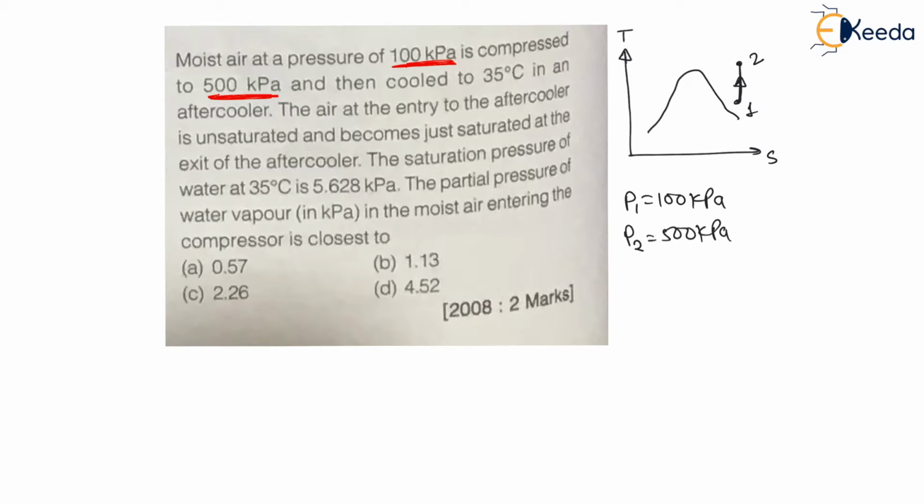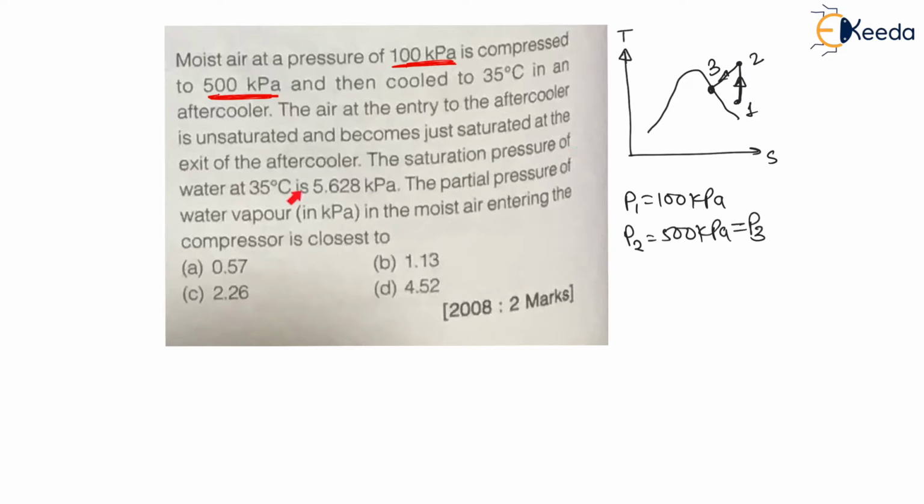And what they are saying, the air at the entry to the after cooler is unsaturated and becomes just saturated at the exit of after cooler. Means from 2 to 3 there is an after cooler, and after cooler is a constant pressure process, and at the entry of after cooler air is unsaturated, it is not saturated, right? Means it is in vapor state, and after cooler it just becomes saturated, means the point 3 will be on dry saturated vapor state, point 3 will be somewhere here, right? And 2 to 3 is constant pressure process. 1 to 2 is reversible adiabatic process, 2 to 3 is constant pressure process, means P2 is equal to P3, and 2 to 3 is an after cooler, right?